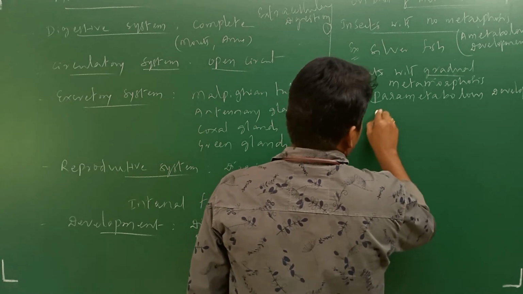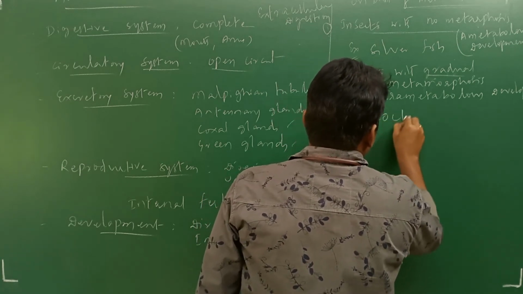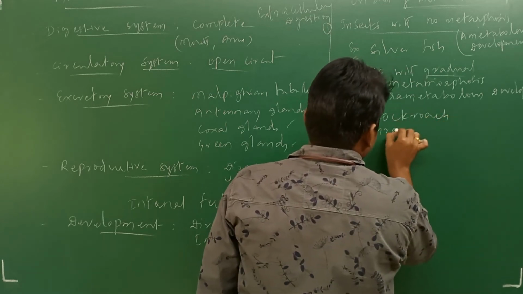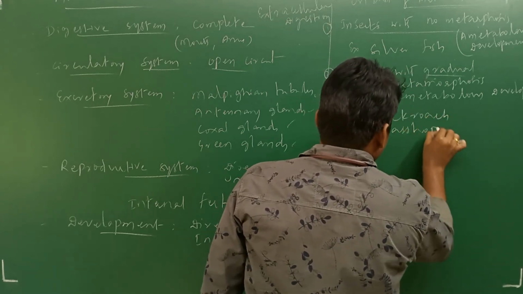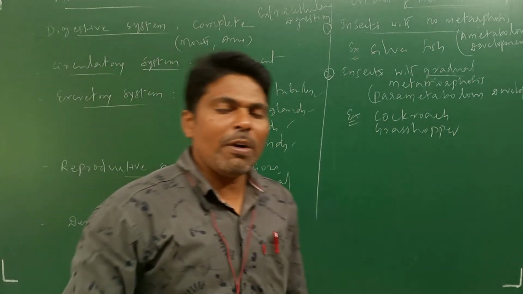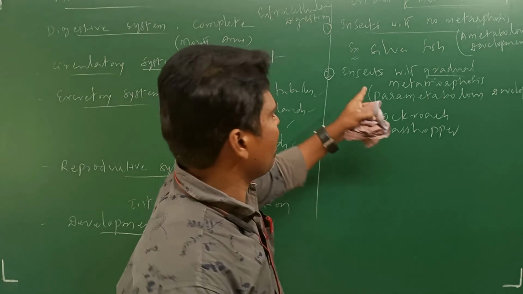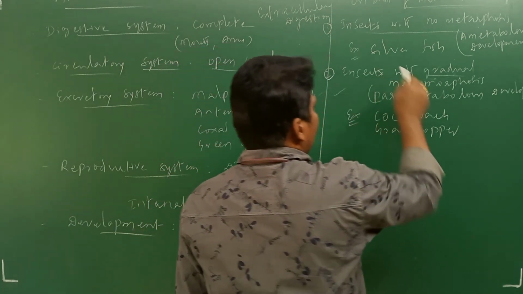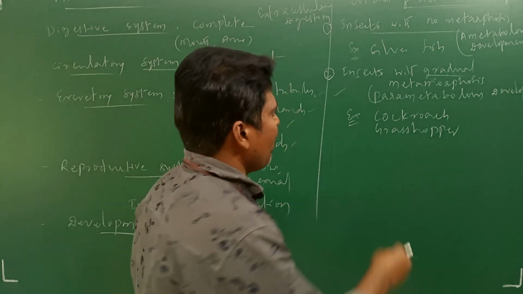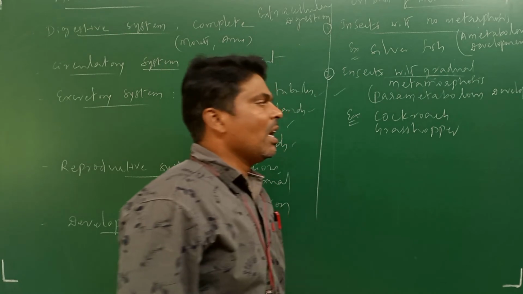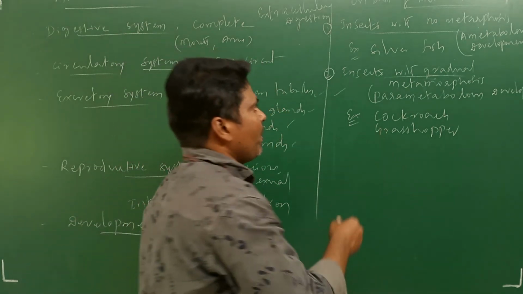In this example, cockroach and grasshopper. This is a previous NEET question: cockroach shows what type of metamorphosis? Some previous medical AIPMT exams asked it, so just go through it. Insects with gradual metamorphosis, cockroach is the parametabolous development you can observe.